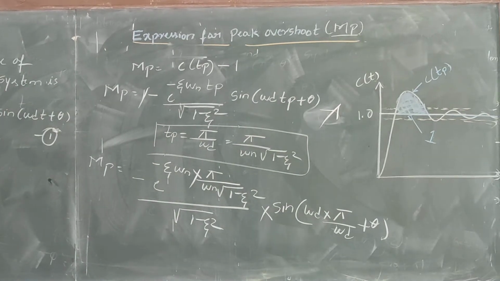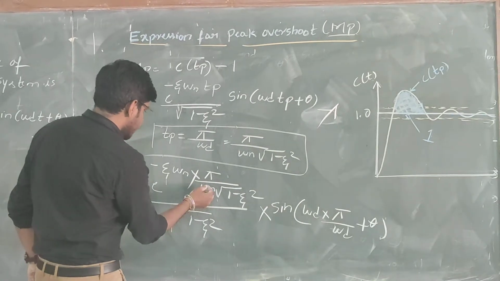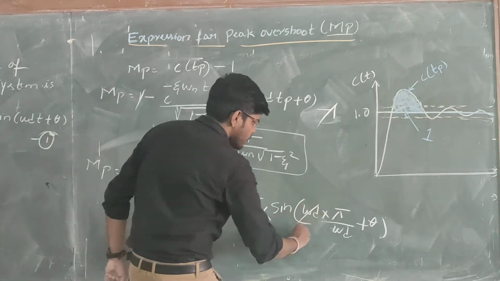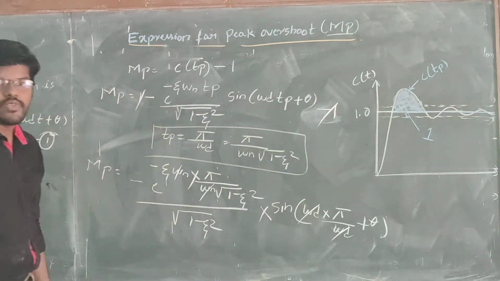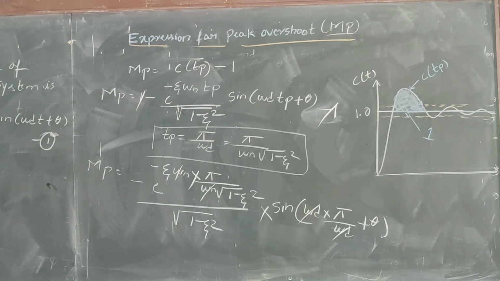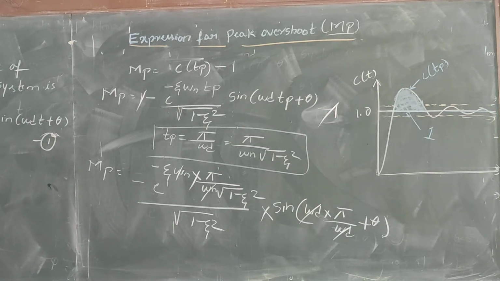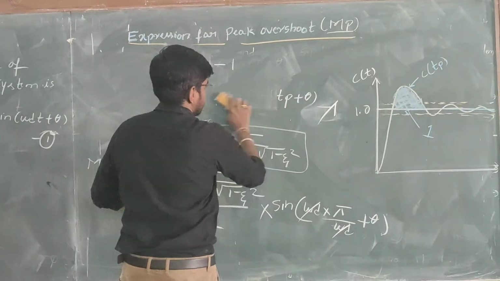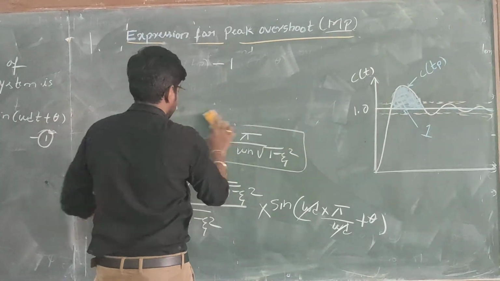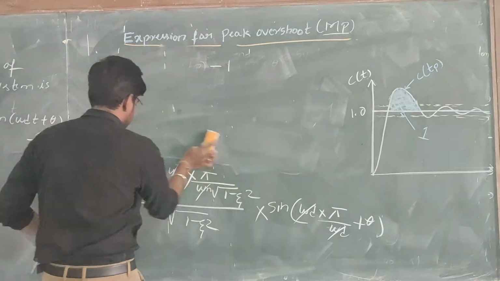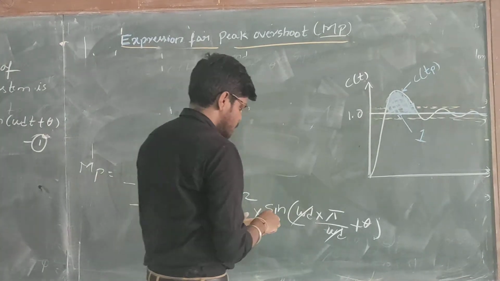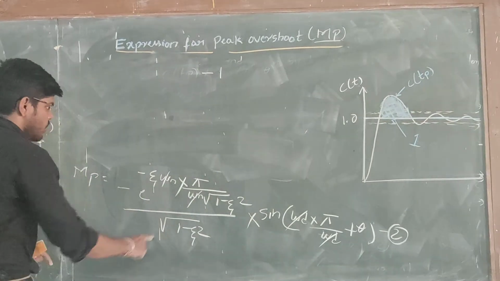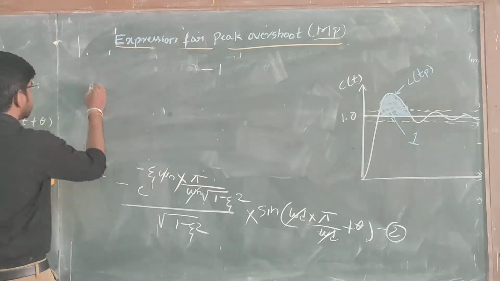Omega n and omega n will get cancelled, and omega d will get cancelled. Let's call the reduced equation equation number 2.